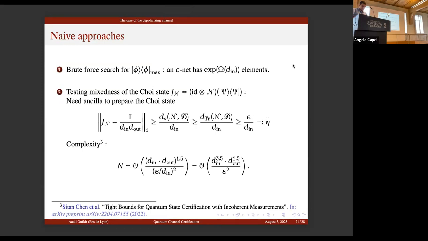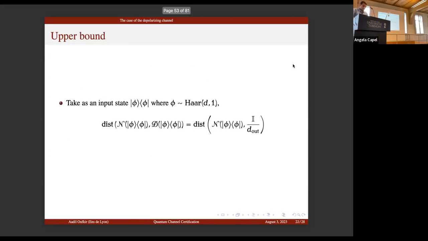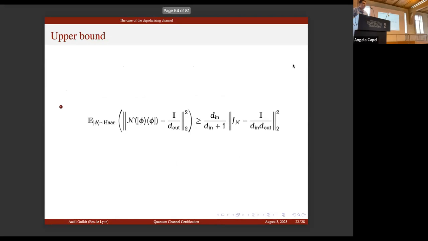To overcome this difficulty, we can get inspiration from the previous problem. When we don't know this maximizing state, we can choose it. Now we choose phi at random, and we want to control the distance between the output state and the maximally mixed state. It's difficult to control the expectation of the one norm, so here we go to the 2 norm squared.